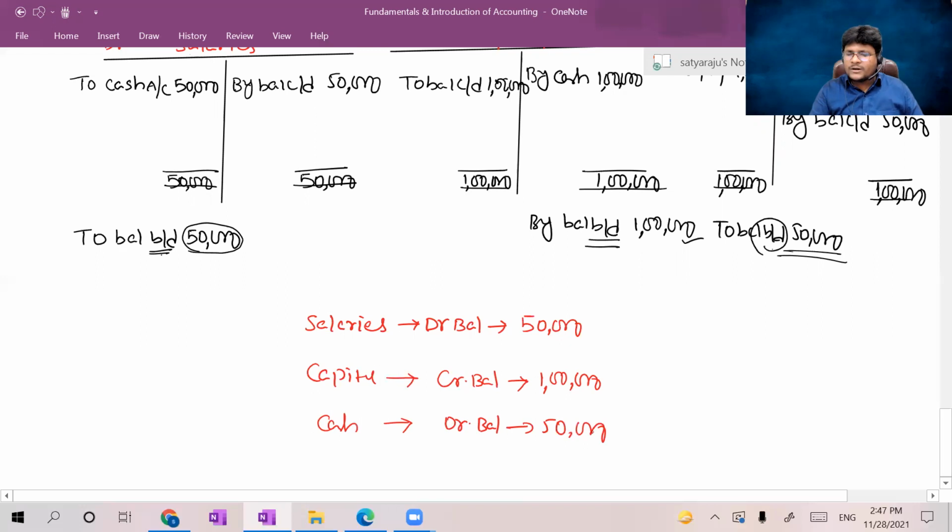These are the remaining outcomes of the remaining balances, right? Total of the debit aspects is equal to total of the credit aspects. This is nothing but the dual aspect concept. For each and every debit aspect, there is a consequent credit aspect in the journal.